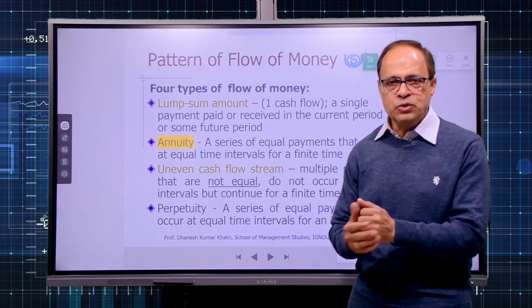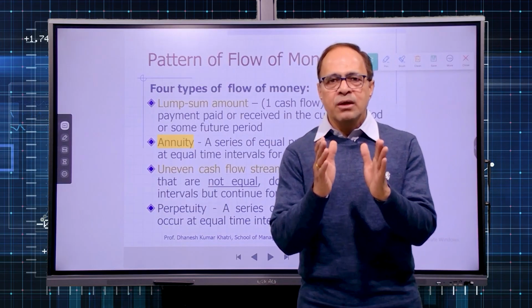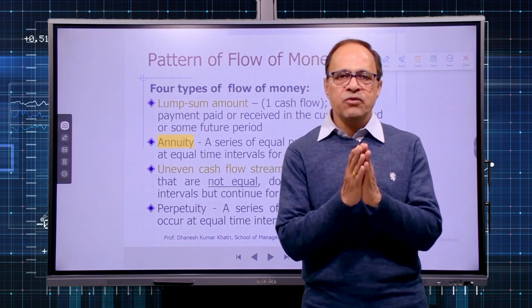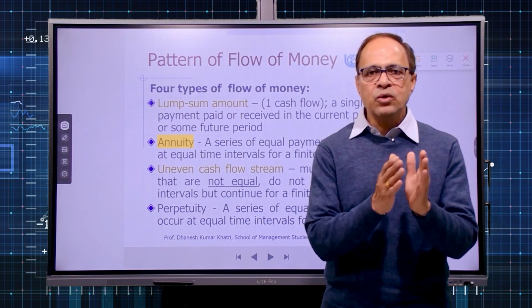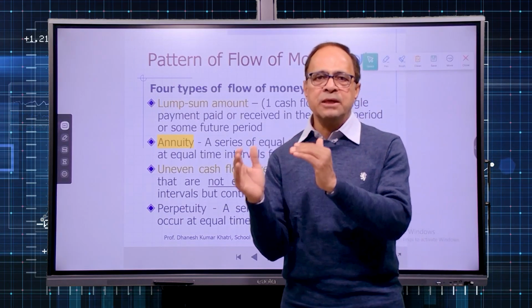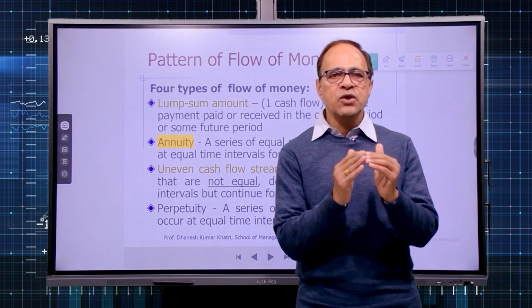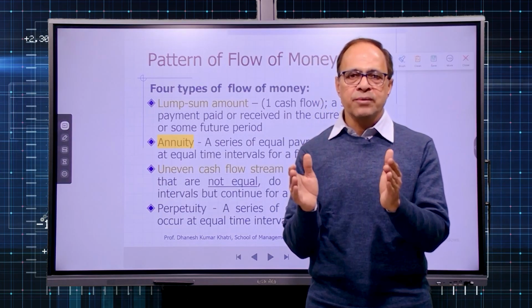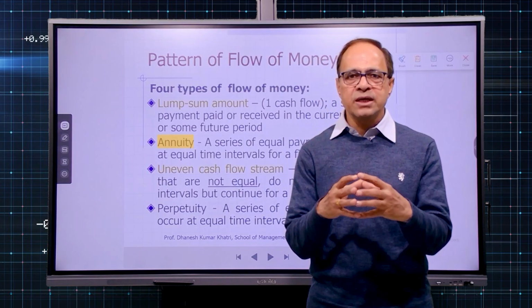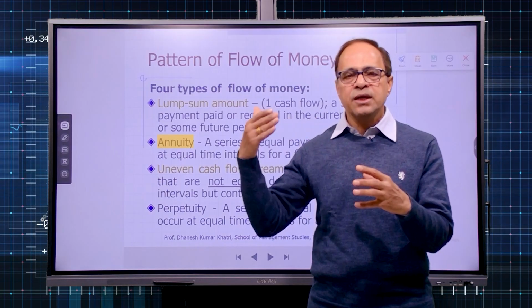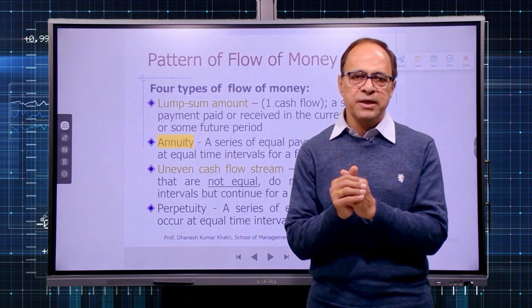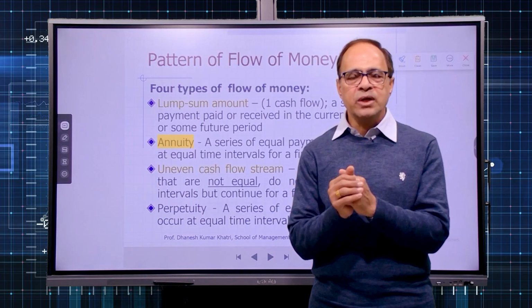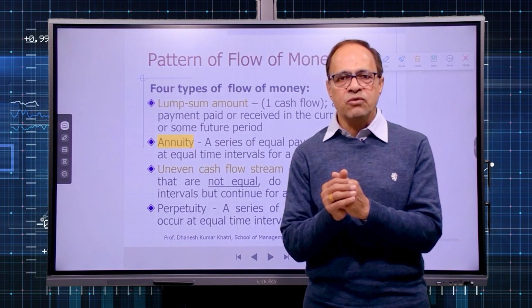And we have perpetuity. Remember, when we were discussing present value of money, we had learnt how to calculate the present value of a perpetuity. But the future value of a perpetuity can never be calculated, because perpetuity has one condition, that flow of money continues for an indefinite period. Therefore, future value calculation for a perpetuity is not feasible.